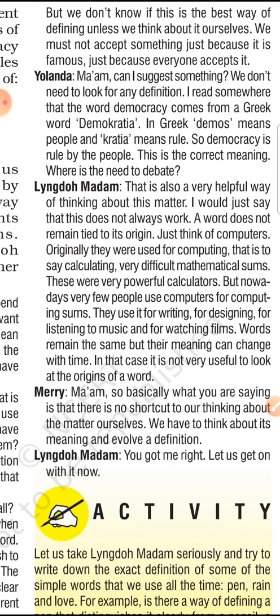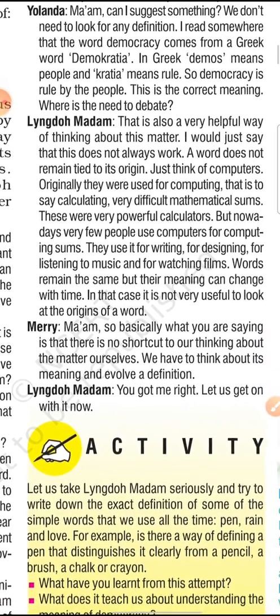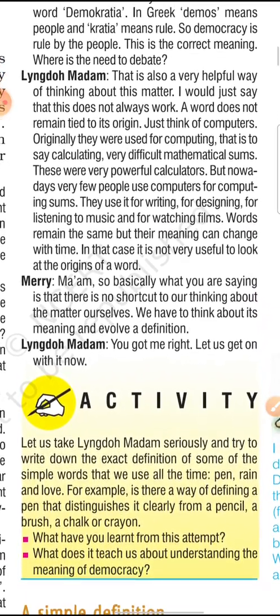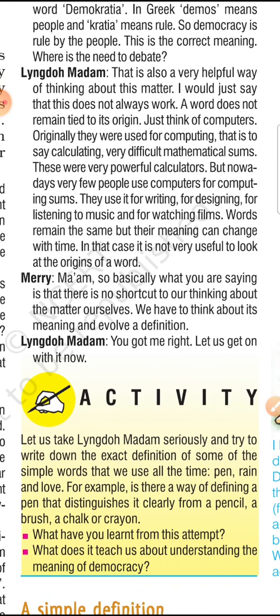Now Lindo ma'am explains again that this is also a very helpful way of thinking about this matter, but I would suggest that this does not always work. A word does not remain tied to its origin. Just think of computers, the origin of the word is computing, that is to say calculating very difficult mathematical sums. It does not mean that people keep following whatever the word was originally made for.